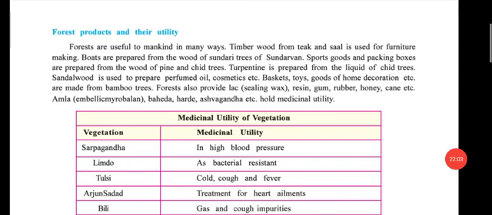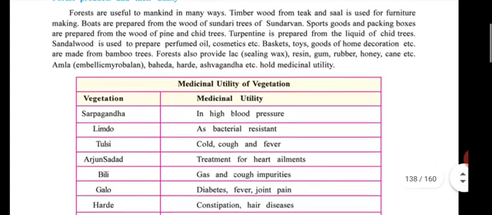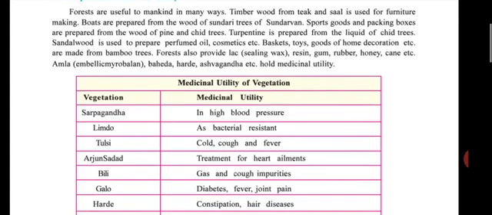Timber wood from teak and sal is used for furniture making. So both are prepared from the wood of Sundari trees of Sundarvan. Please underline timber wood from teak. Sal is used for furniture. Both are prepared from wood of Sundari. Pots, goods and packing boxes are prepared from wood of pine and cheed. Turpentine is prepared from liquid of cheed.